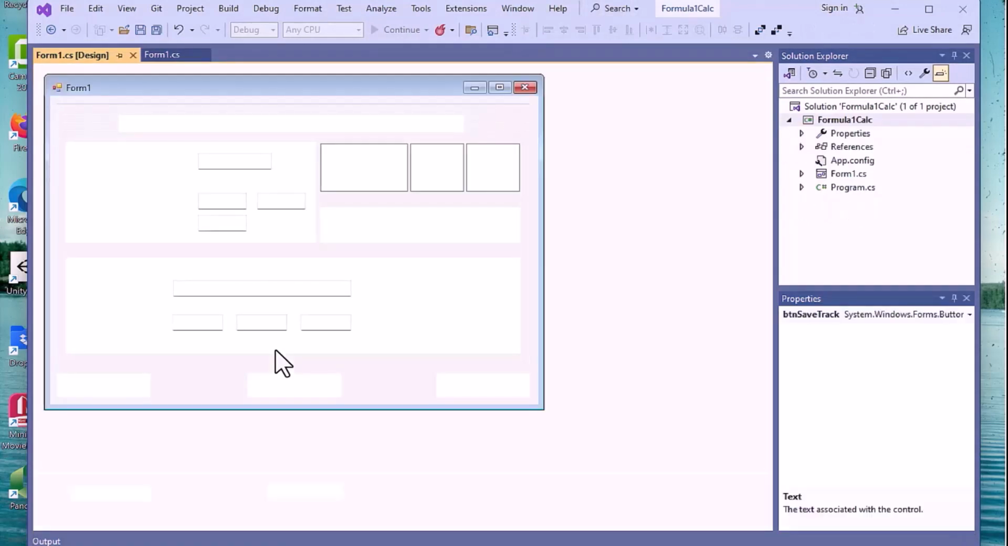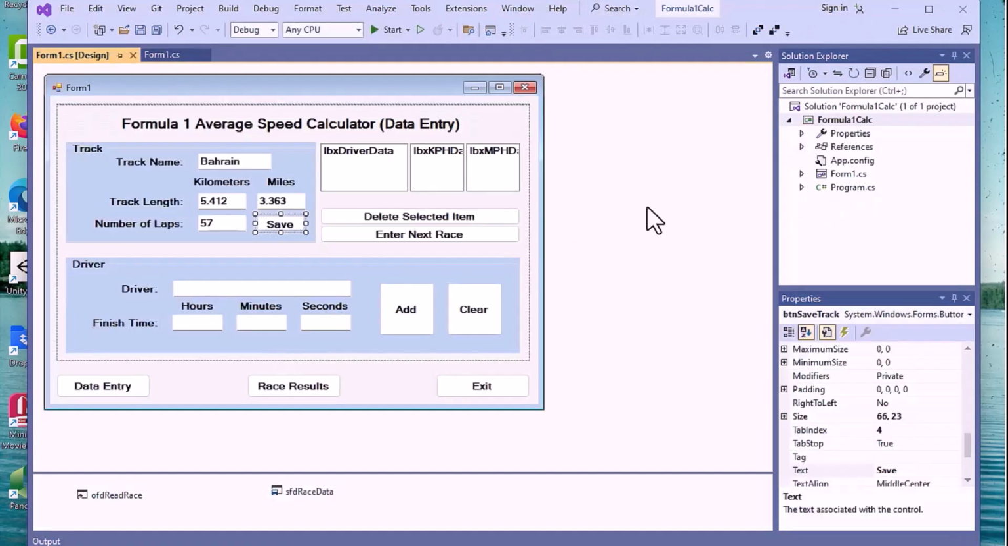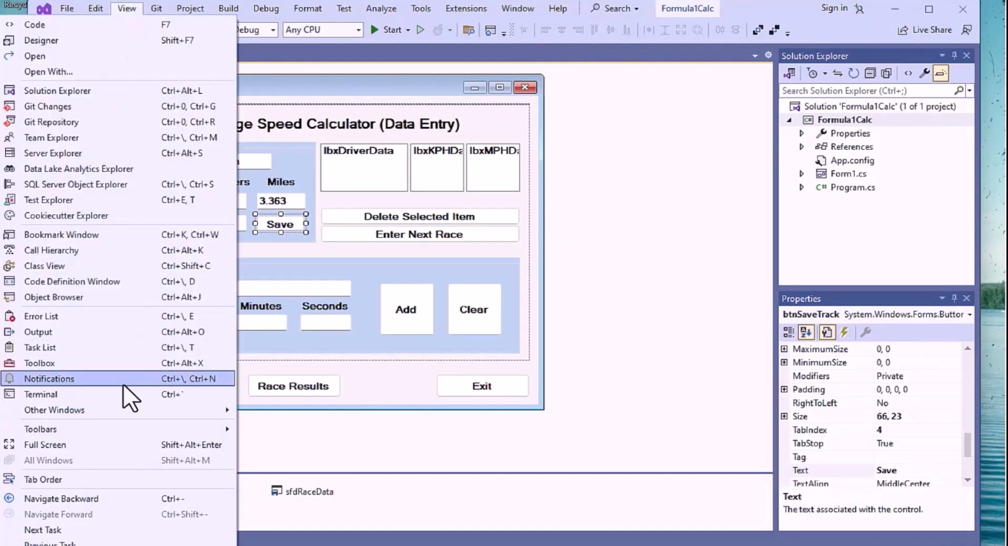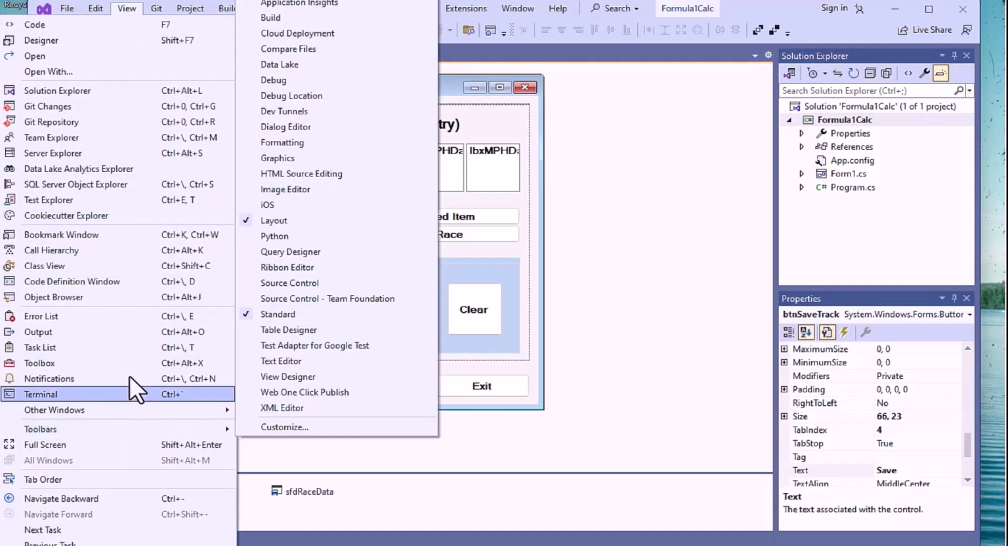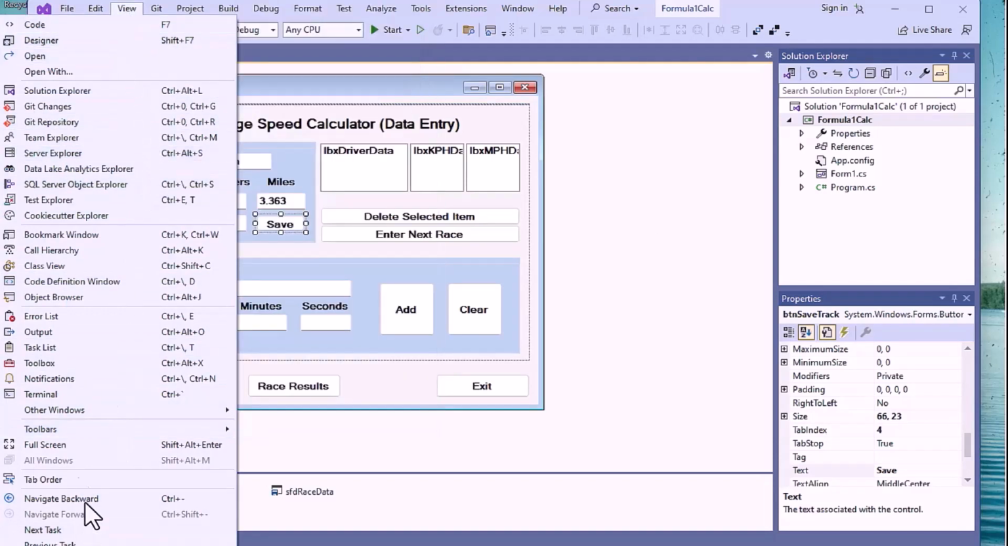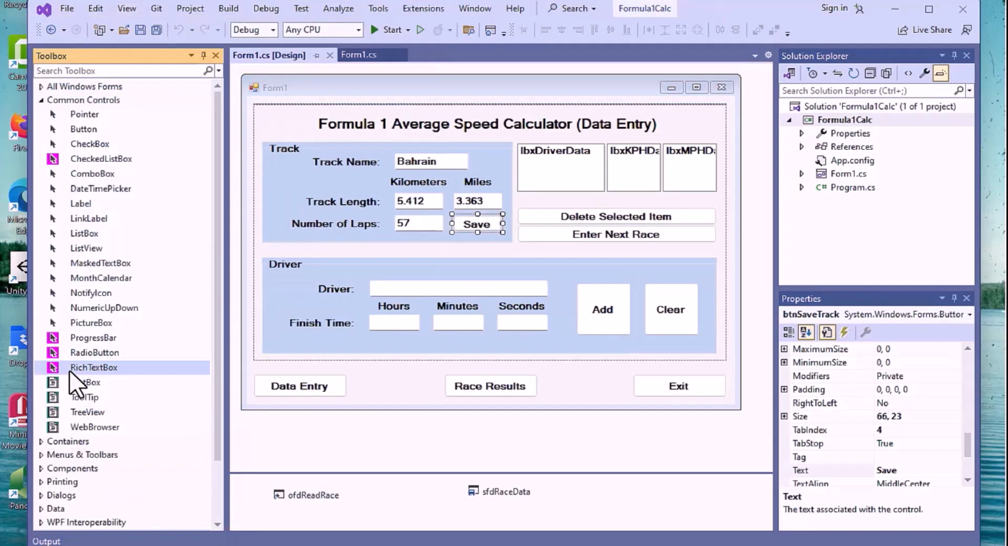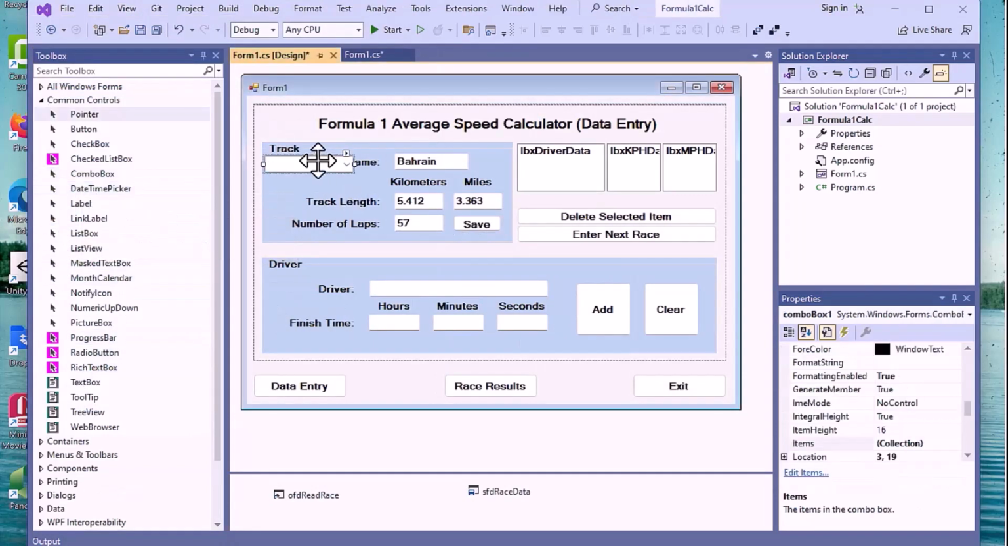What we've got here is a text box right up here. We're going to replace this text box. We're going to bring up our toolbox right now. Let's go ahead and view our toolbox. Nope, not toolbar, toolbox. There it is. Okay, we'll bring it up here, and we're going to bring a combo box in place. So I'll bring that in and we'll put that here.